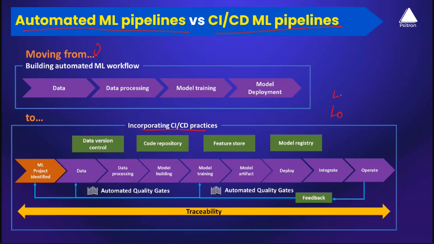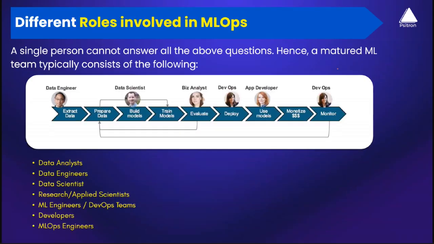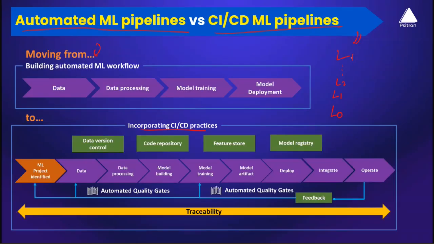But once you go to level 1, 2, and level 4, level 4 is what we call the highest level of automation, what we call automated retraining pipelines. In this particular program, you'll be exploring this, understanding various different levels of automation and building the highest level of automation to deliver your models to production. This is an example of what a level 4 automation would look like, so let's go ahead and discuss that.